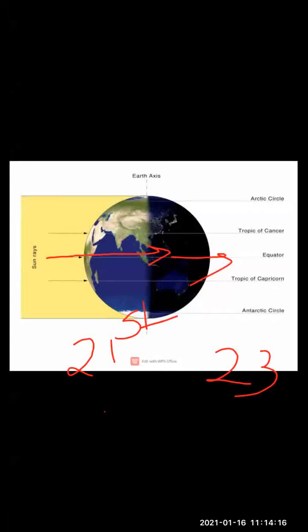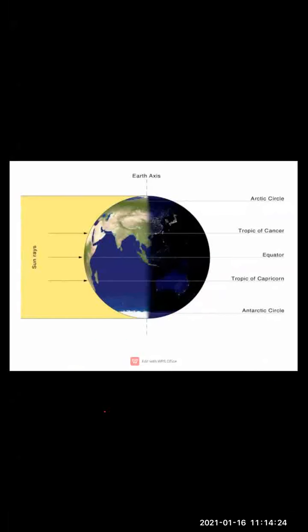Both the poles are at the same distance from the sun. So this is called equinox. Clear, children? It is called as what? Equinox. Okay.